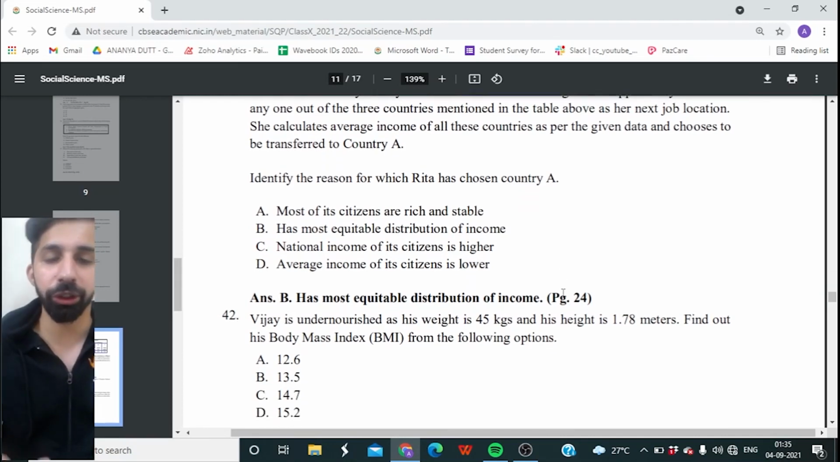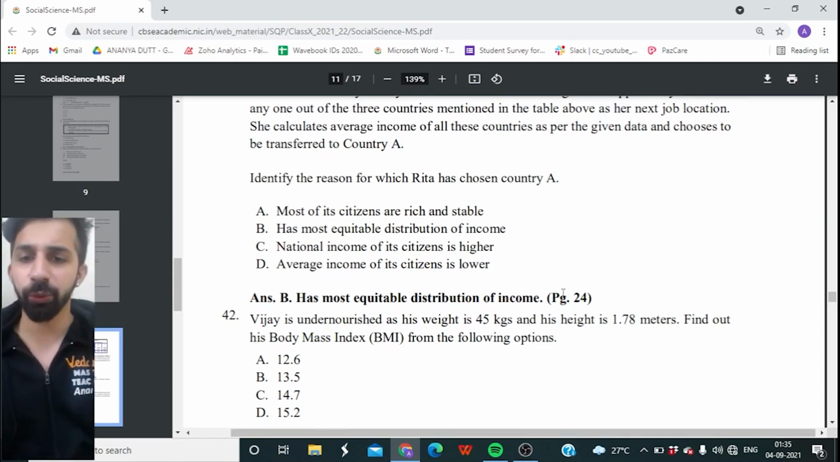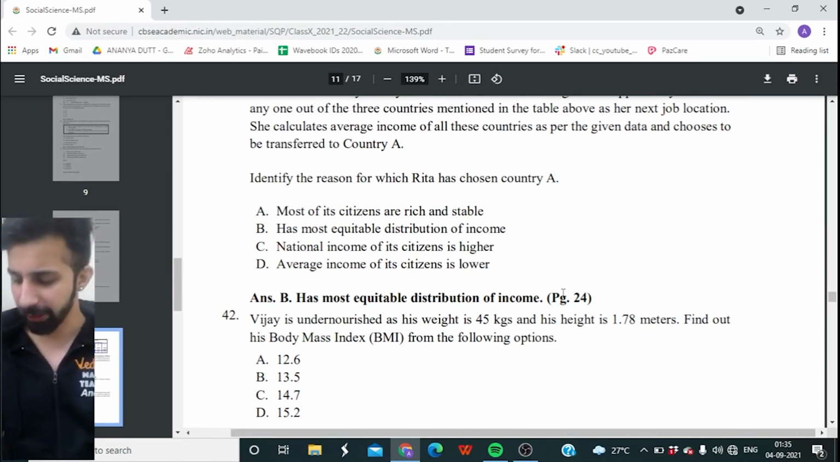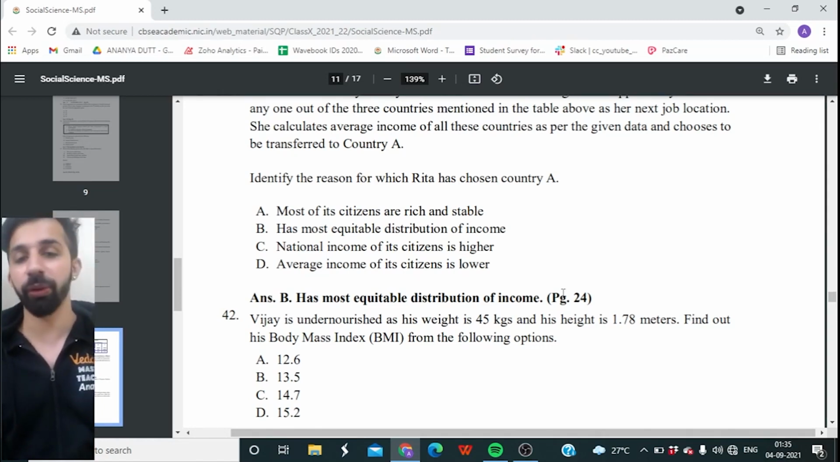Okay, 42nd question. Vijay is undernourished as his weight is 45 kg and his height is only 1.78 meters. Find out his BMI from the following options.